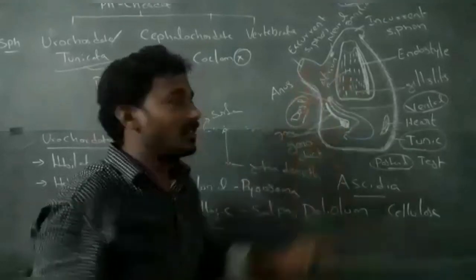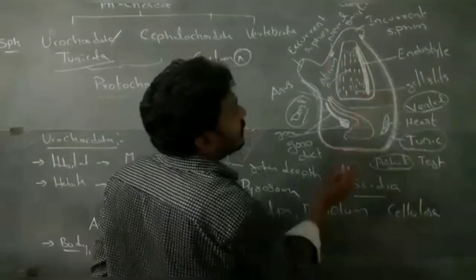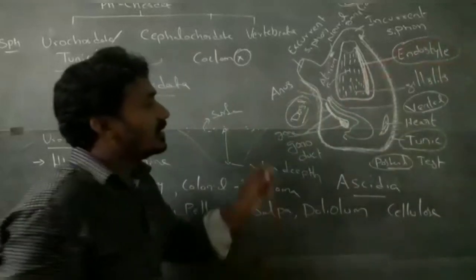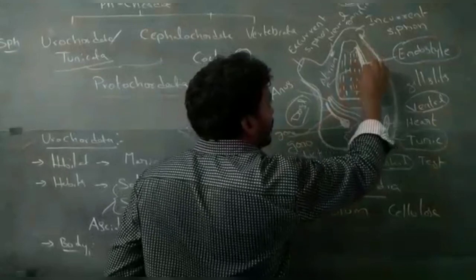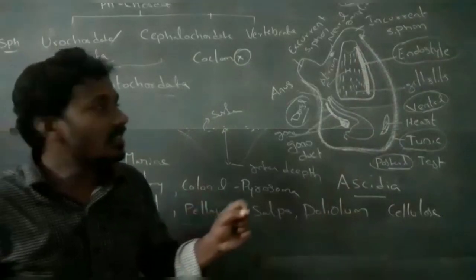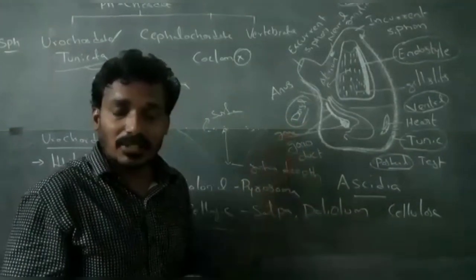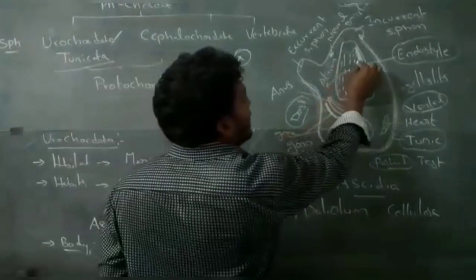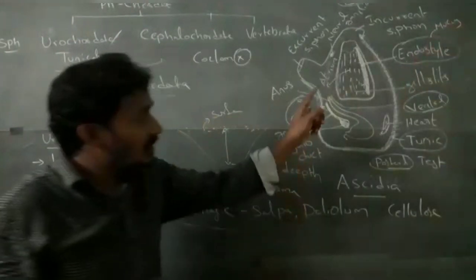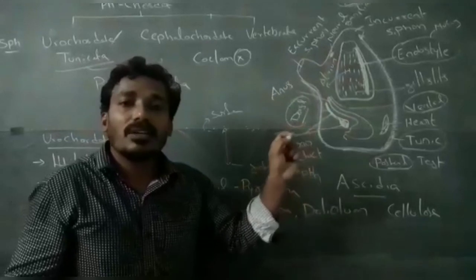The ventral surface of the pharynx contains the endostyle, which is most important. The endostyle is a ciliated rod-like structure. This structure produces mucus, and this mucus helps in filter feeding.